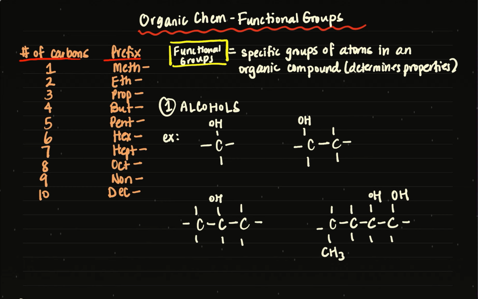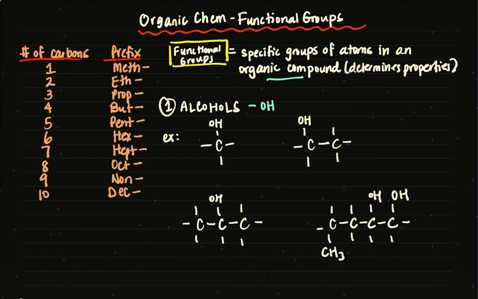So functional groups are specific atoms in an organic compound that are commonly occurring together, and they will determine the properties of that compound as well as the reactivity. So let's start with the first type of functional group and the first type of special compound we can say, and that's alcohols. So alcohols are determined by the functional group OH, which is hydroxyl, and as you can see on these diagrams. So let's go ahead and try to name these structures that I've drawn here.